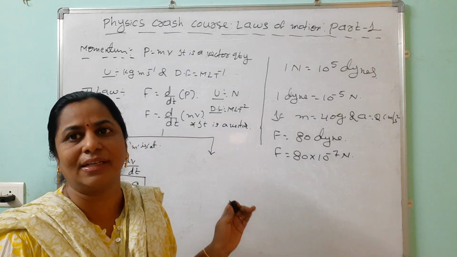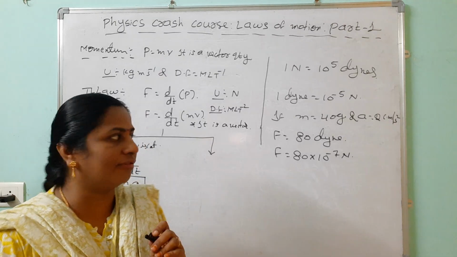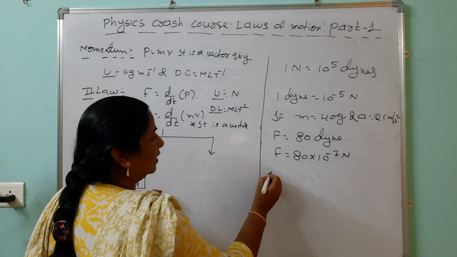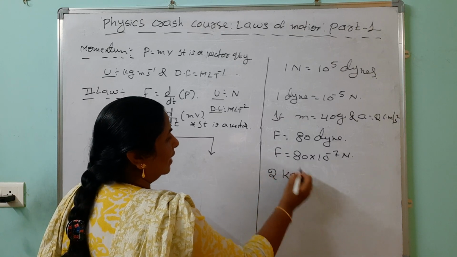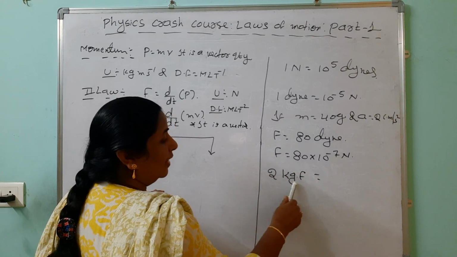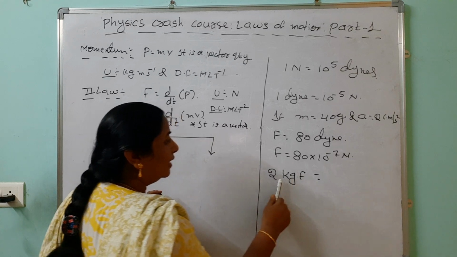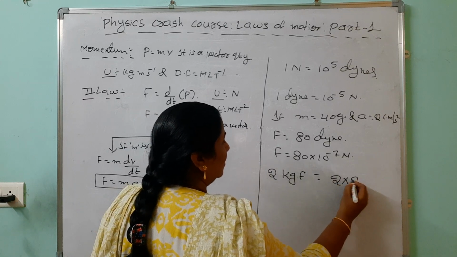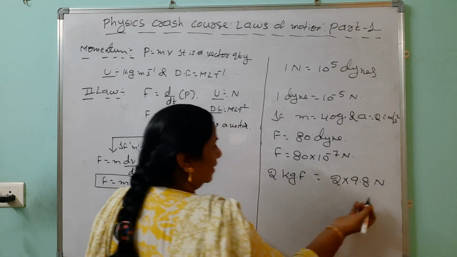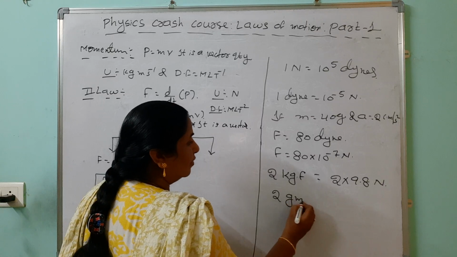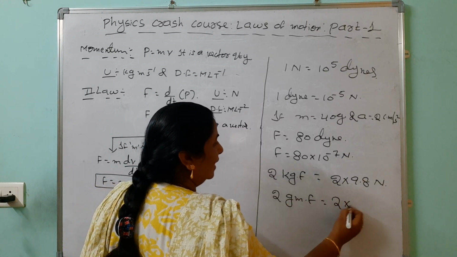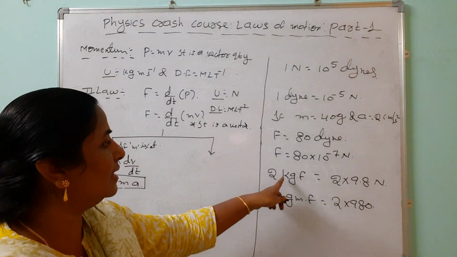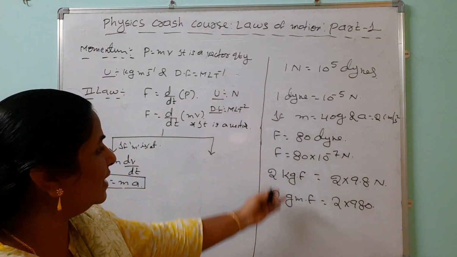You must remember that 1 Newton equals 10 to the power of 5 dynes. And one more unit is there. Suppose we are taking 2 kg weight or 2 kg force, that is the SI system only, but for kg force we should multiply by 9.8 newtons. Like that, for 1 gram weight or gram force we multiply with 980. So this is in CGS system and this is in SI system. These are the units of the force.